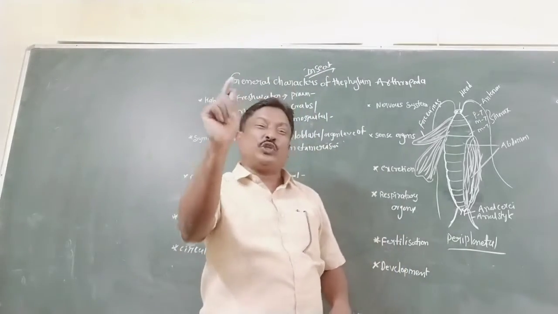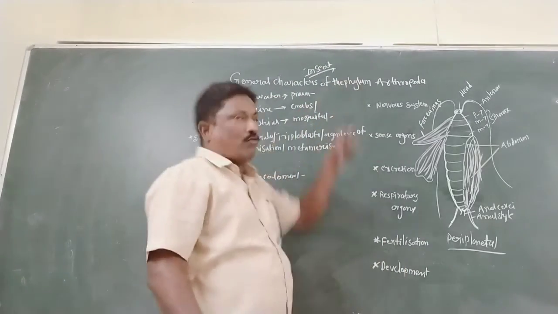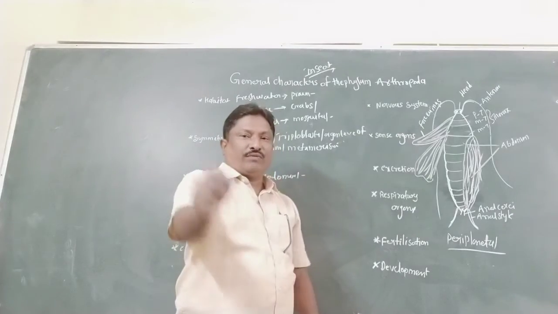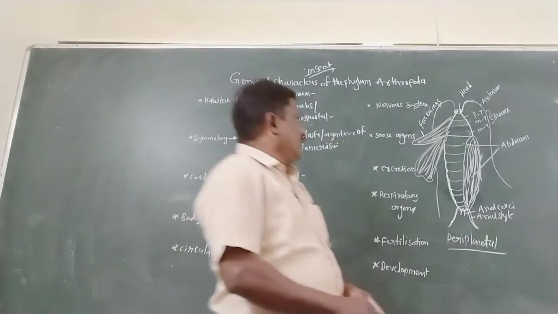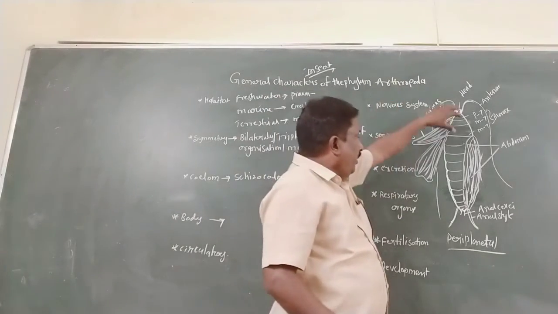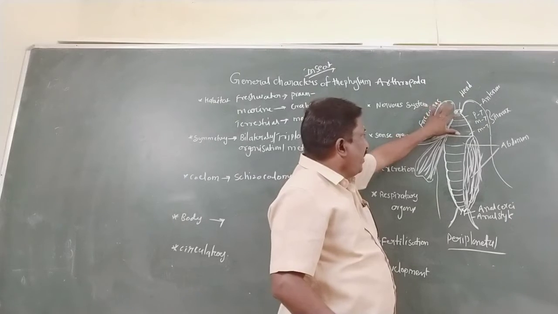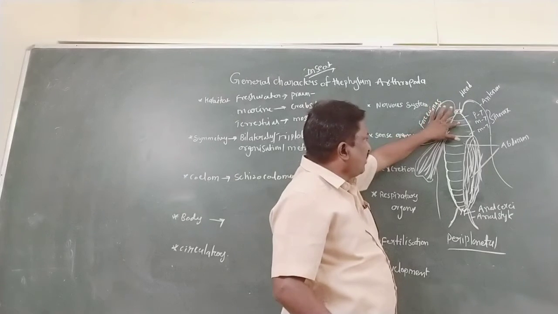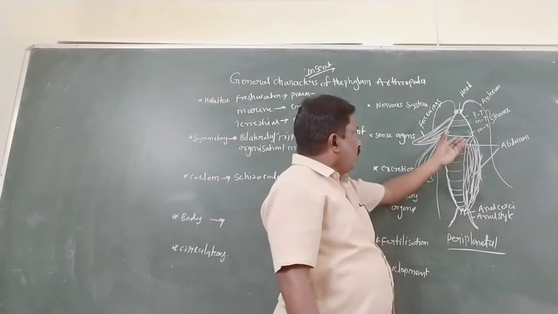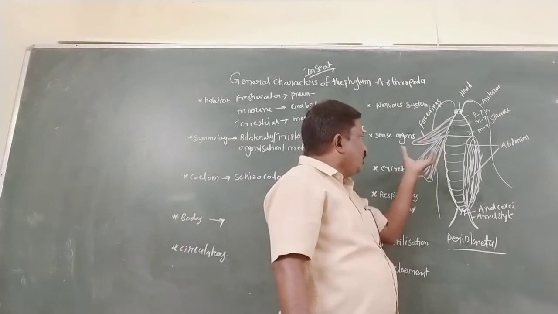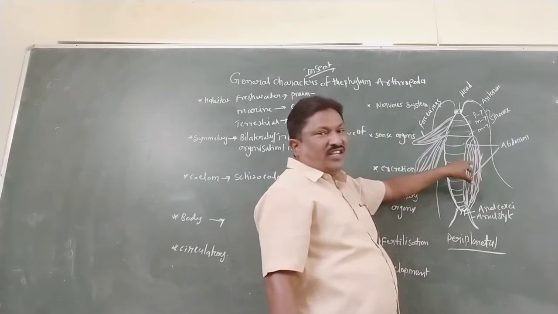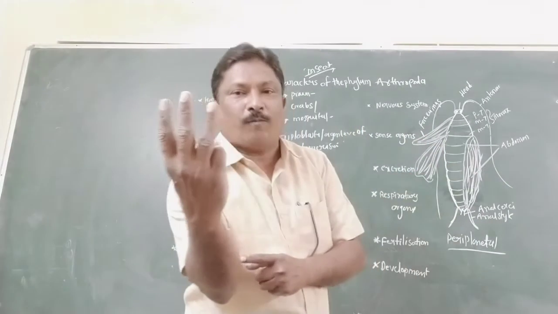That is the most unique character of arthropods. The thorax, divided into prothorax, mesothorax and metathorax, bears two pairs of wings and three pairs of legs.